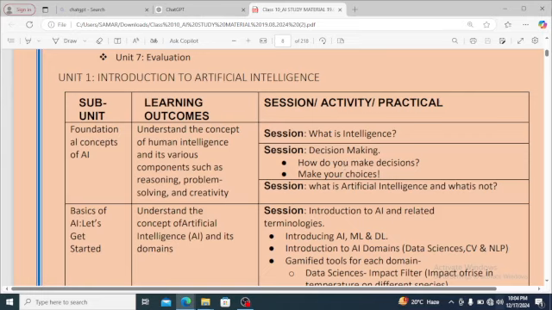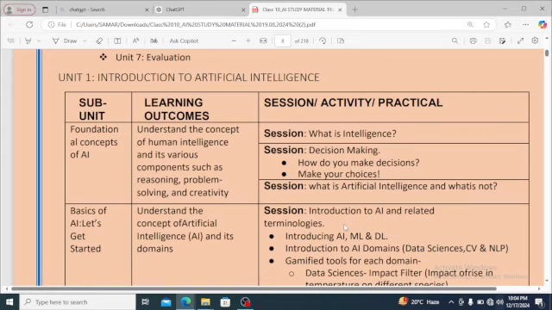So these things we will consider with respect to the machine. How does a machine take a decision? How can a machine choose between some options? What is artificial intelligence and what is not? There is a confusion also that people consider everything to be based on artificial intelligence. So we need to analyze this. There is a concept, AI bias, where we will see that there is a mass of people who are not aware of AI things.